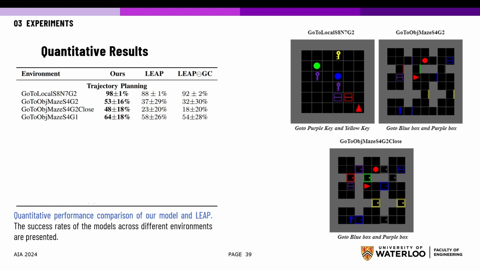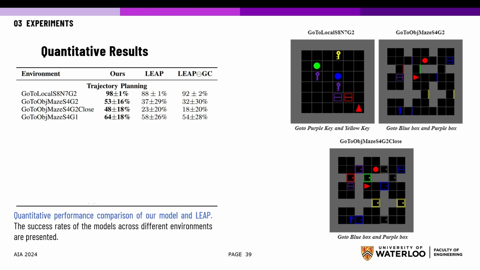We evaluate our model on BabyAI and MiniGrid environments, which offer a wide range of missions and tasks across a variety of settings. We begin with trajectory planning and navigation tasks, where the policy is initially trained on a single goal reaching task and is adapted to a multitask mission as demonstrated here. In the table, we report the success rate of our approach and LEAP, including a variant of LEAP without goal conditioning. This comparison highlights the significance of goal conditioning.